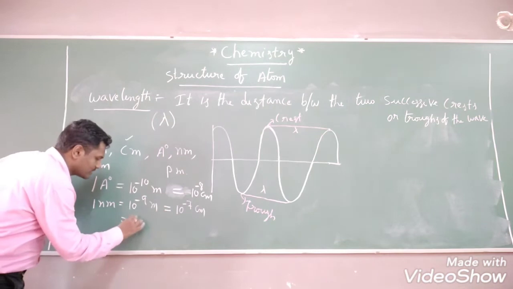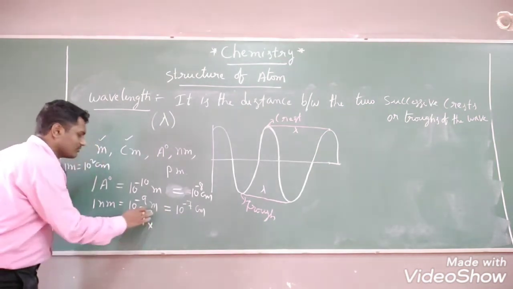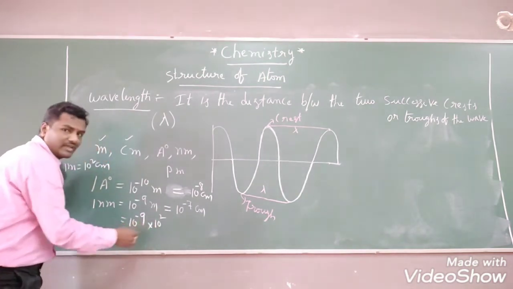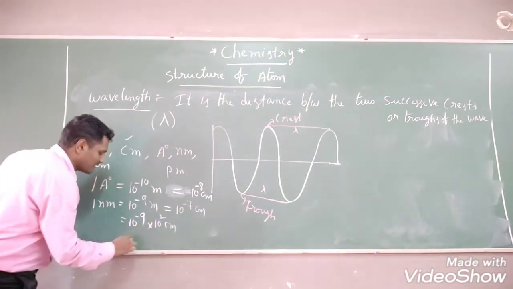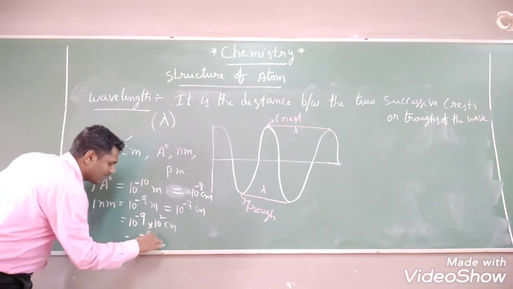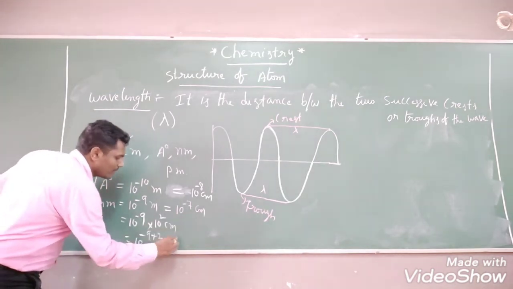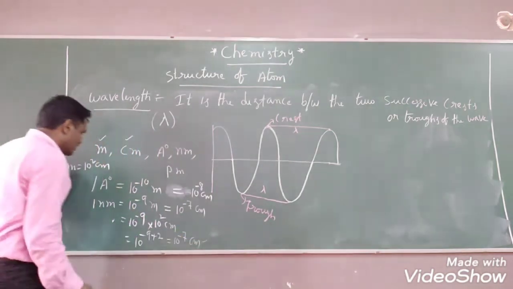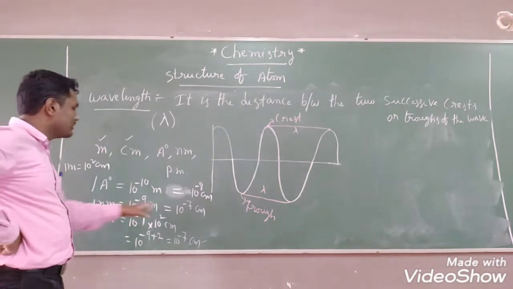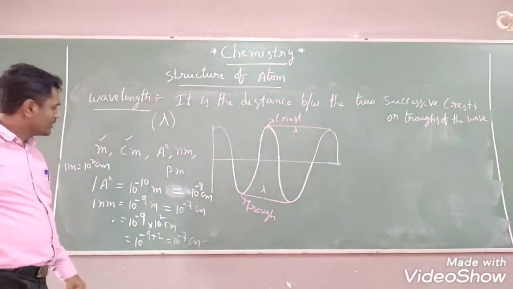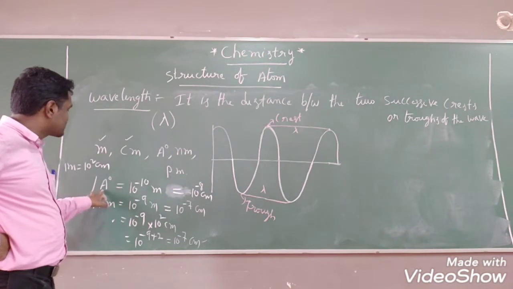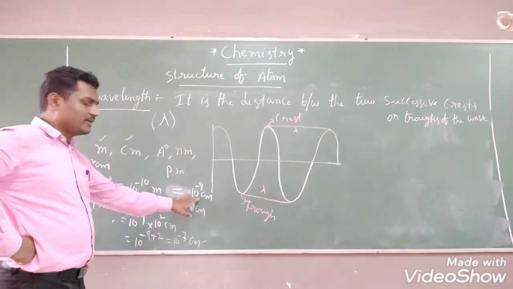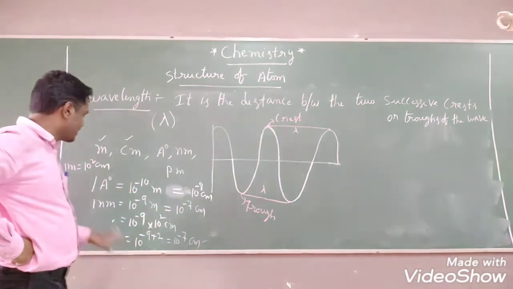Suppose I am solving this one. You see that 10 to the power of minus 9 into 1 meter is nothing but 10 square. Bases are the same, so powers we can add. 10 to the power of minus 9 plus 2, that is 10 to the power of minus 7 centimeters. Alright? I hope everybody got this one. How do we convert nanometers to centimeters? Very easy. In a similar manner, I have converted here the angstrom unit, which is 10 to the power of minus 10 meters; meters I have converted into centimeters. I hope everybody understood this.